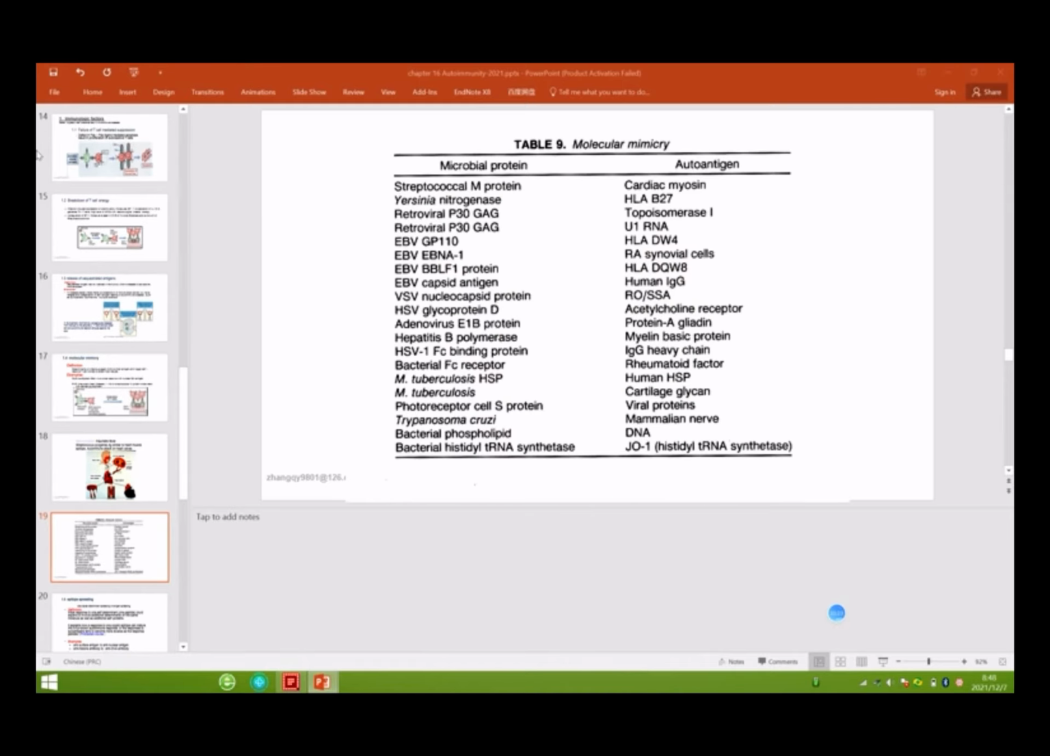So there are many proteins that are similar between microbial proteins and autoantigens. I'm using this table to show them here. We can see these diseases: EB virus, HSV, VSV, HBV, tuberculosis, and other bacteria. All these bacteria and viruses have proteins similar to our tissue proteins.